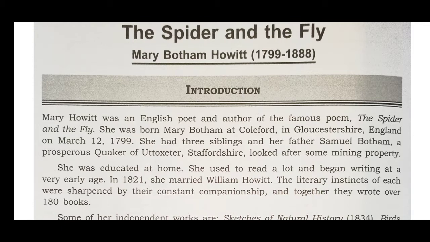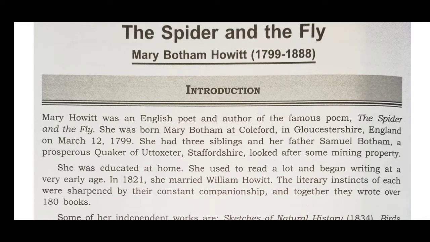She was born Mary Botham at Coleford in Gloucestershire, England on March the 12th, 1799. That means the last of the 18th century.